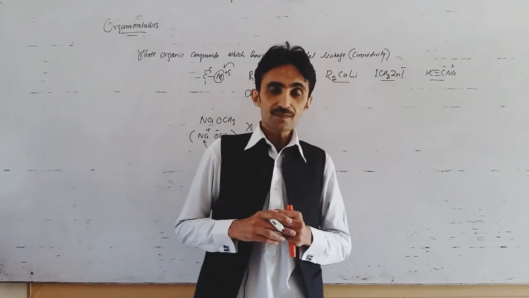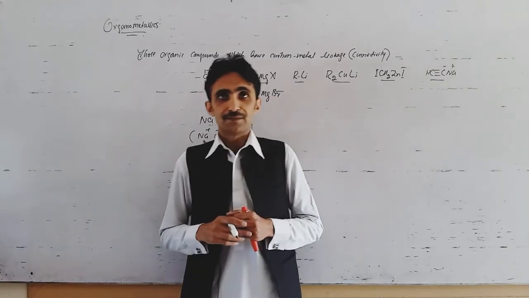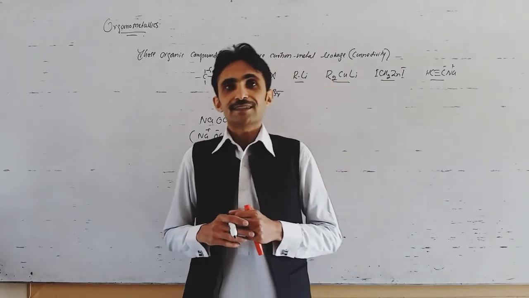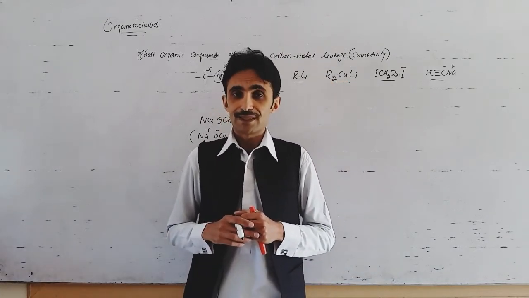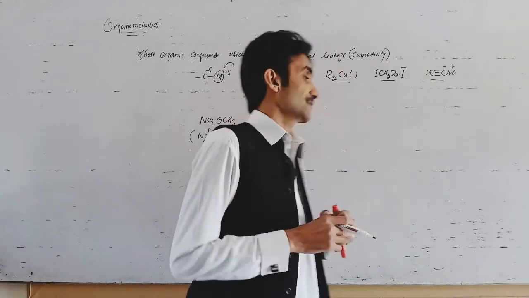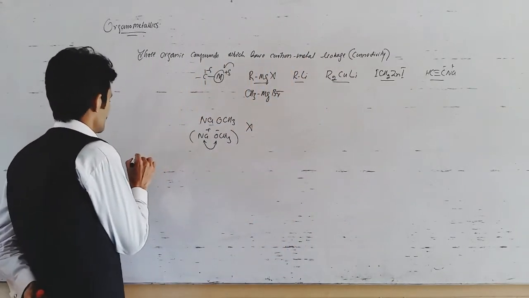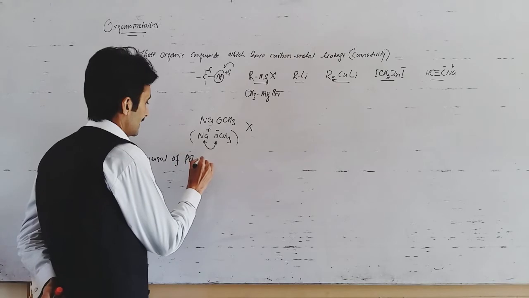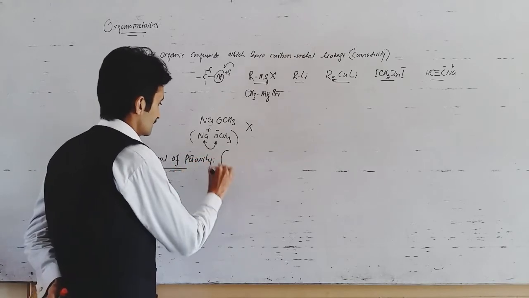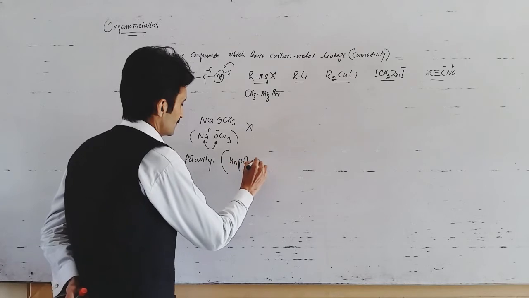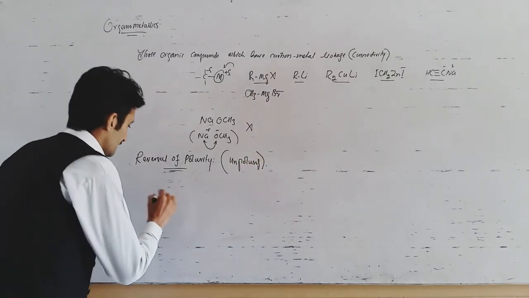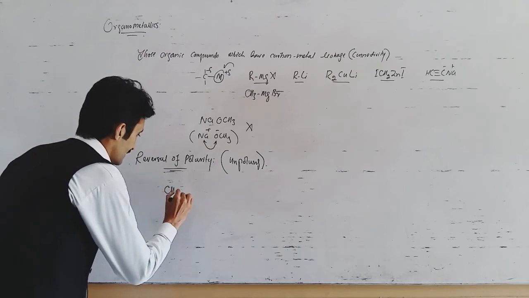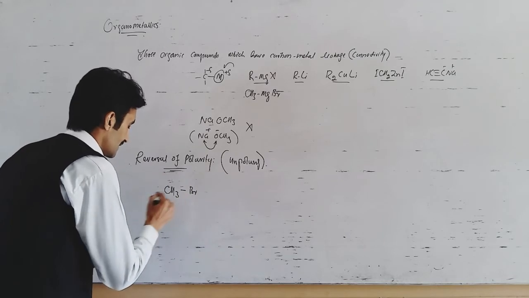Next, an important feature of organometallic compounds is that they demonstrate a reversal of polarity, which is known as umpolung. For example, in earlier cases we have a compound like CH3Br, methyl bromide.